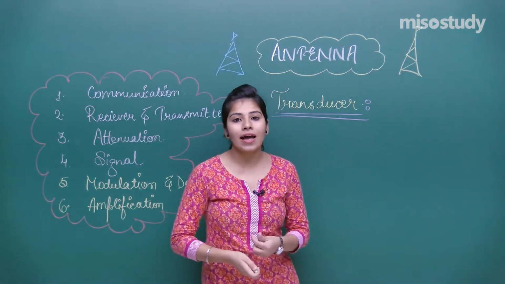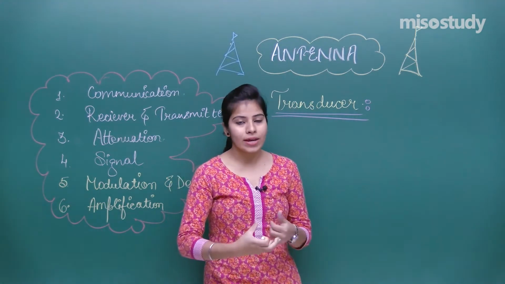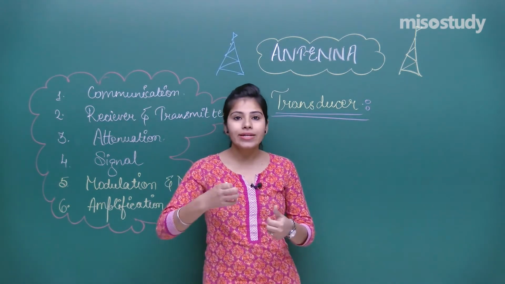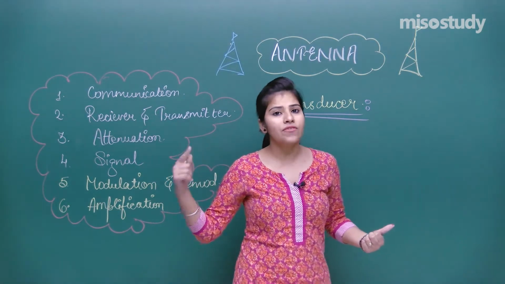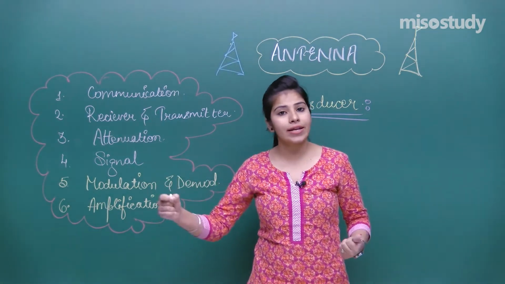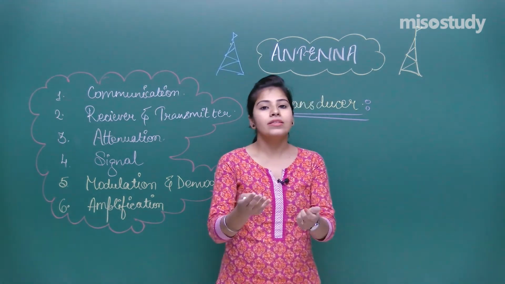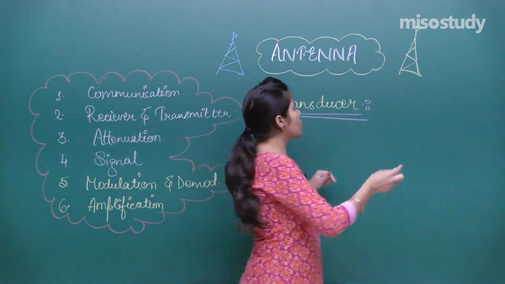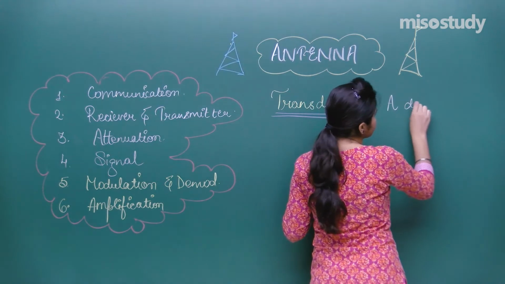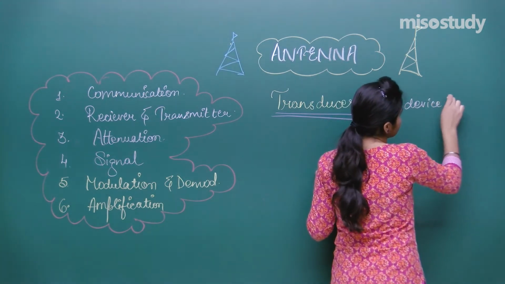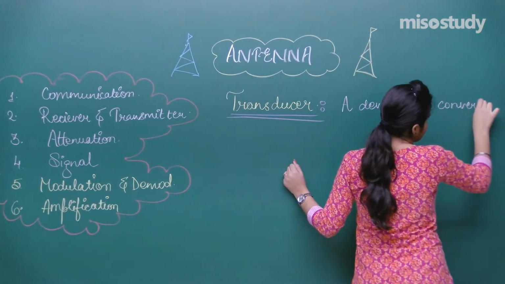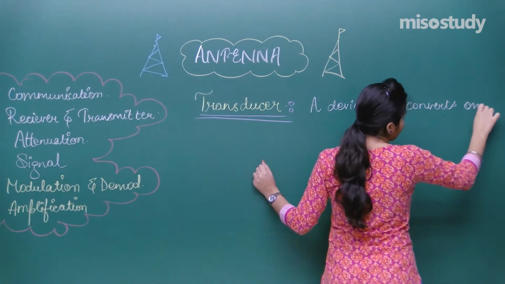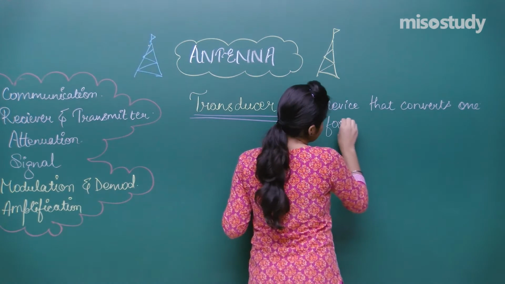If your light energy is being converted into electrical energy, the device which is converting the light energy into the electrical energy is your transducer. So it is a device that converts one form of energy to another.